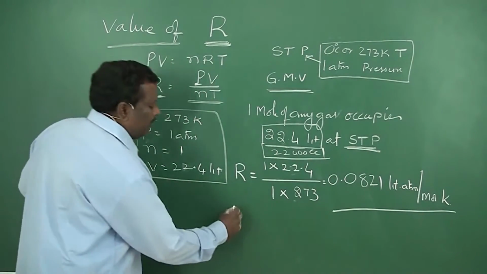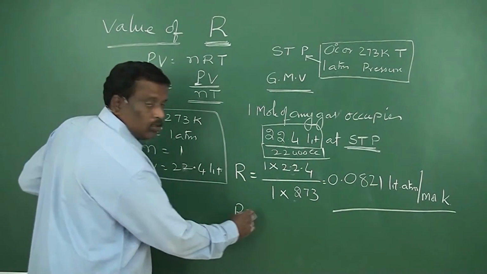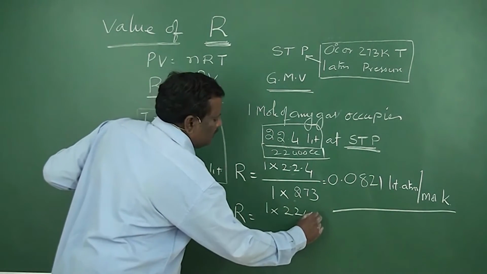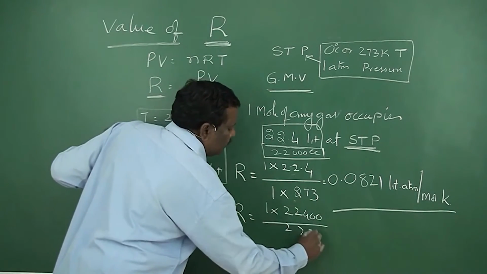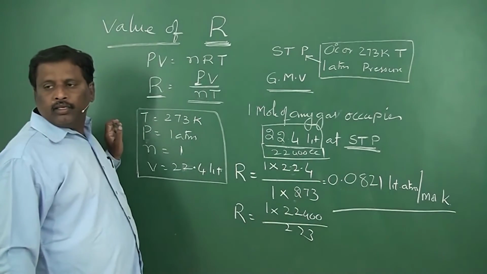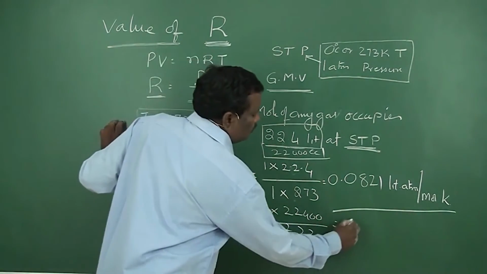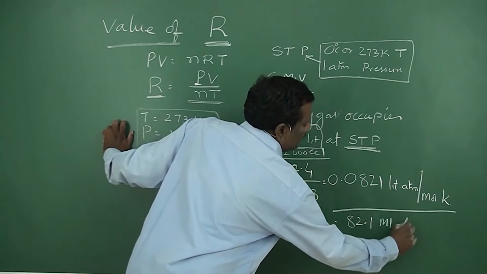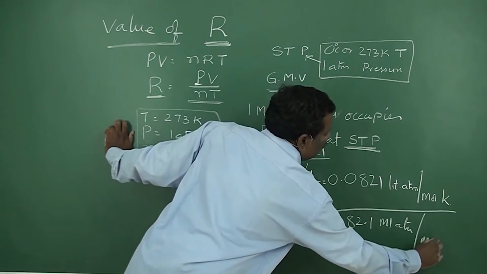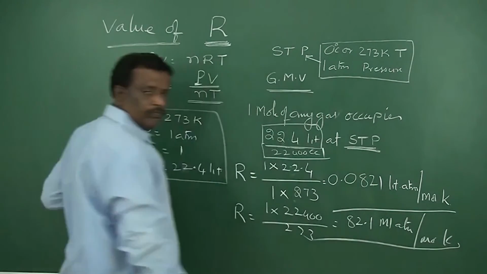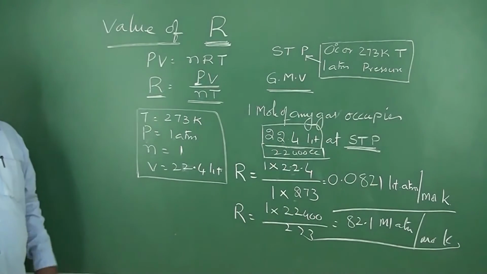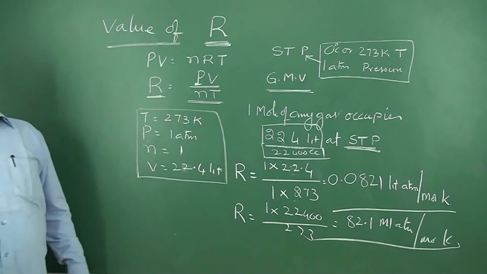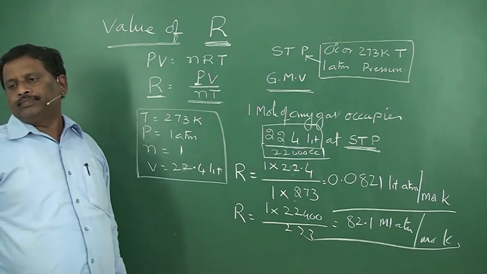Then the R value will become 1 into 22,400 by 273, which is equal to 82.1 milliliter atmospheres per mole K. That is the R value in other units.